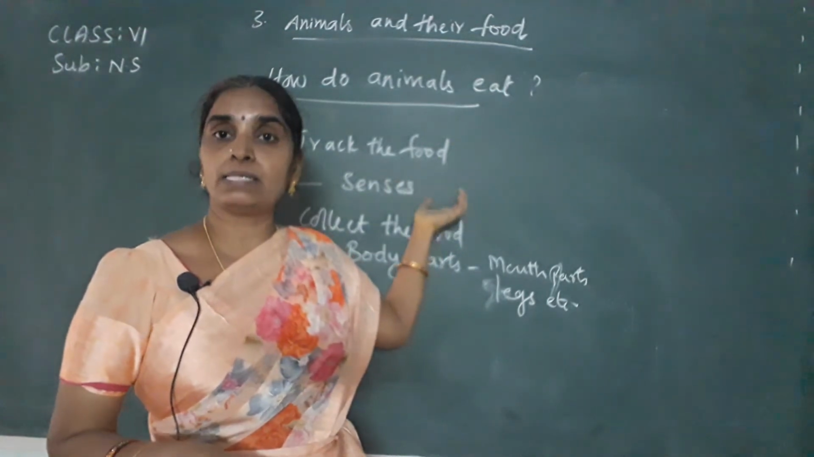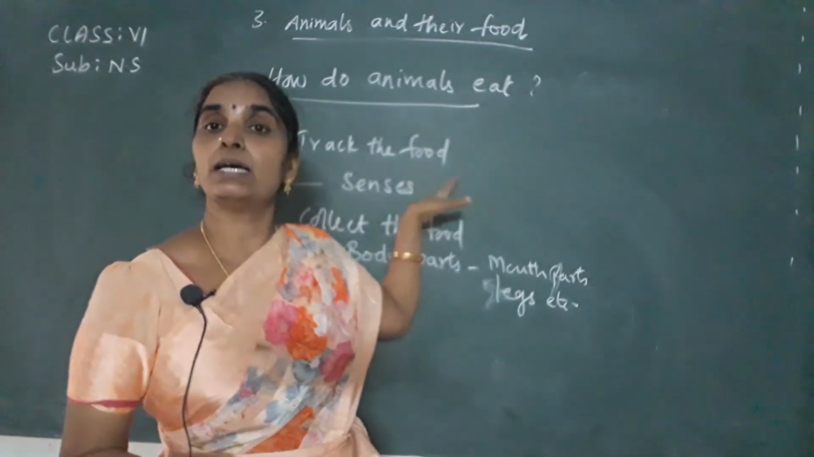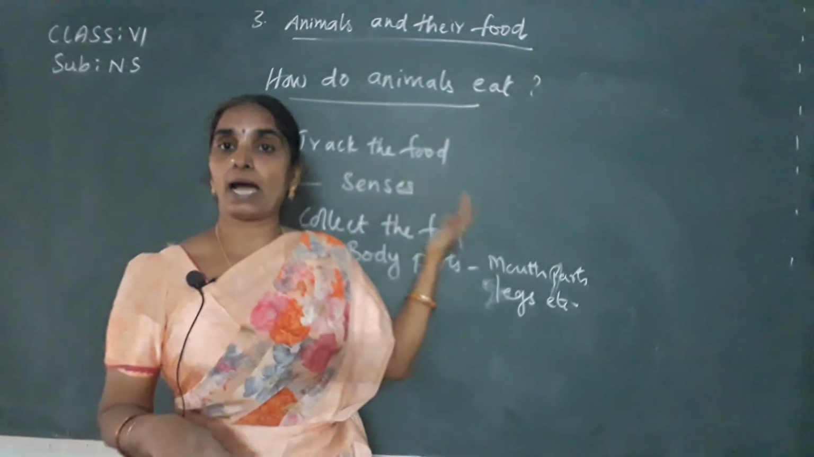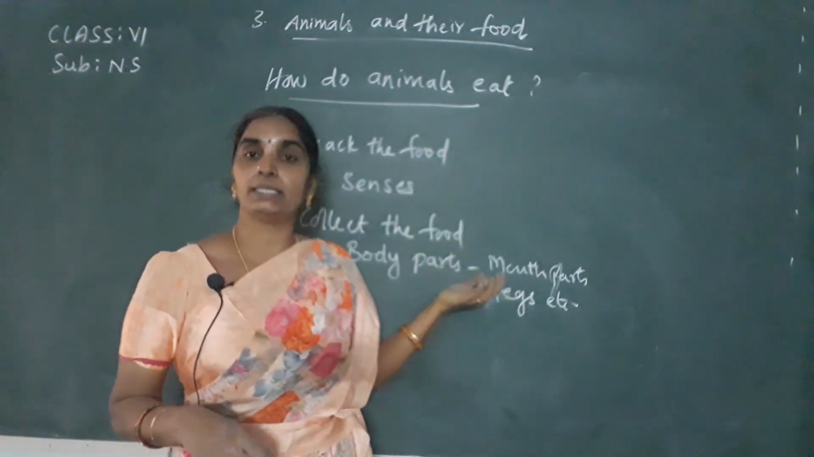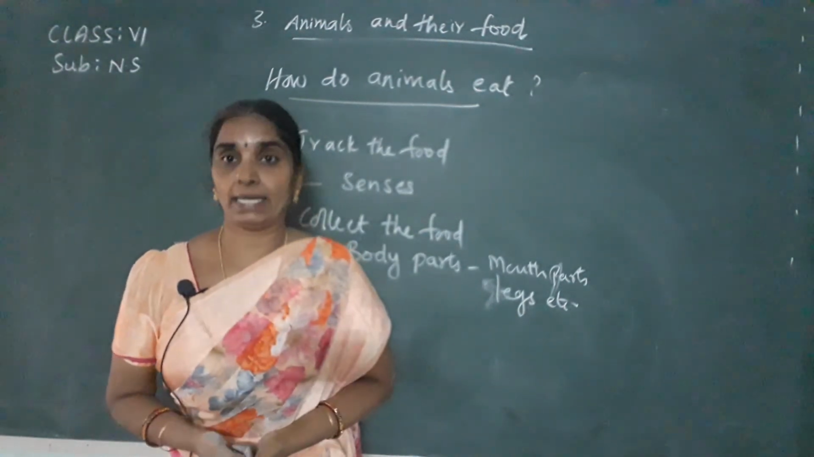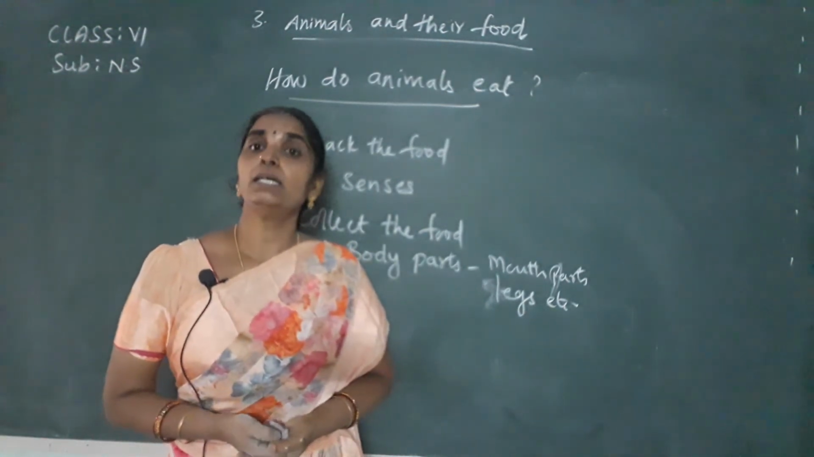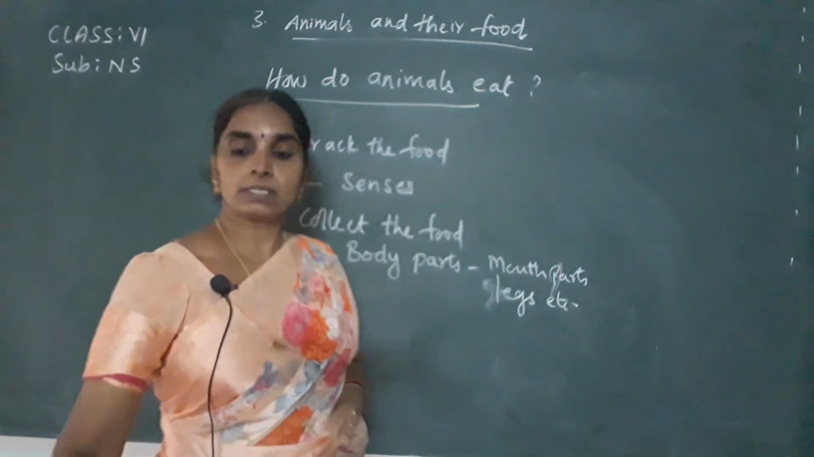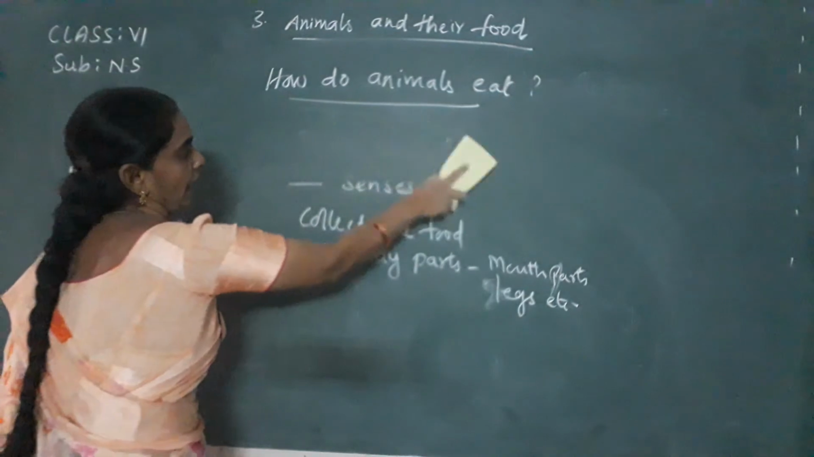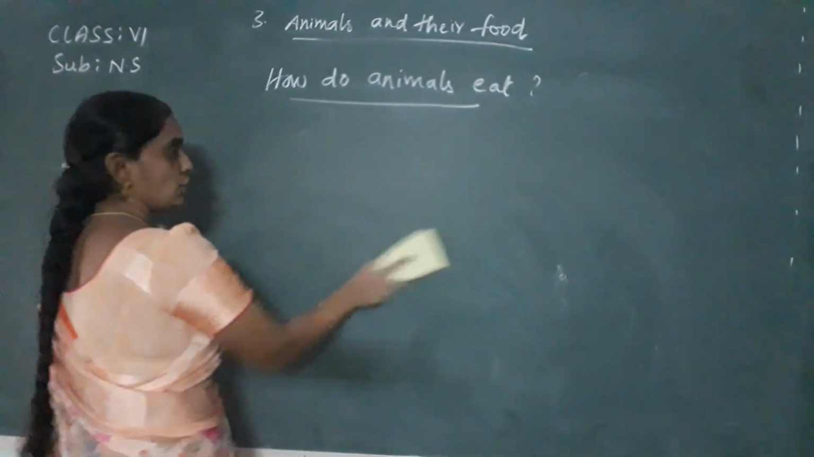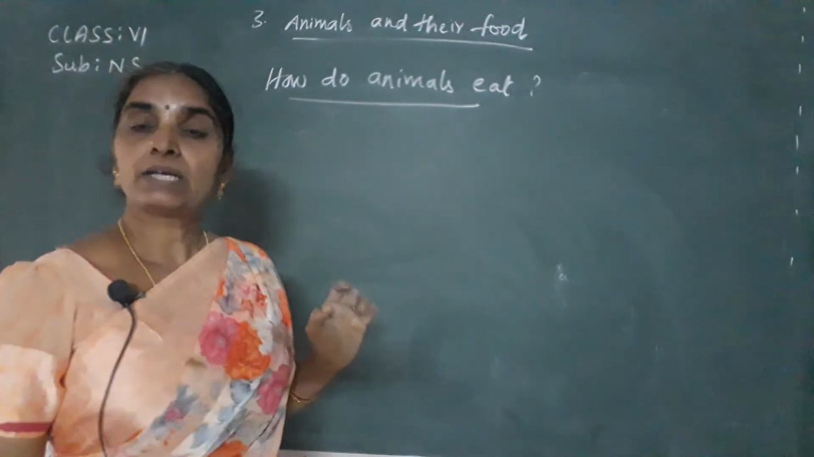In some animals, the sense organs like smell are highly developed. In some other animals, the sense organs like eyes are highly developed. In some others, hearing capacity is very much developed. If you see the bats, they have high hearing capacity. Okay children, the hearing capacity of bats is very high, and if you see the vultures or eagles, for them